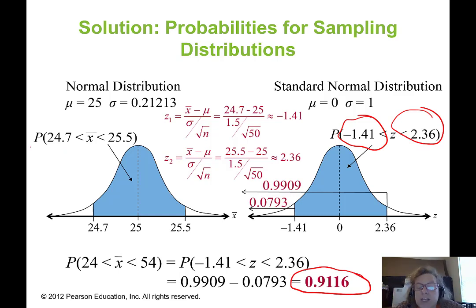So I want to remind you what this number is. I want to make sure you're interpreting this correctly. We are finding the probability that the x bar, the sample mean for that sample of 50 drivers between 15 and 19, is somewhere between 24.7 and 25.5. And the probability that we're going to find that x bar, that sample mean, somewhere between those two values is pretty high. It's about 91%.